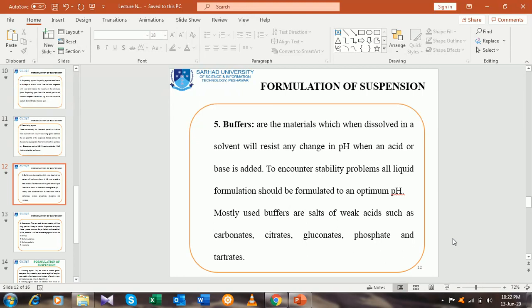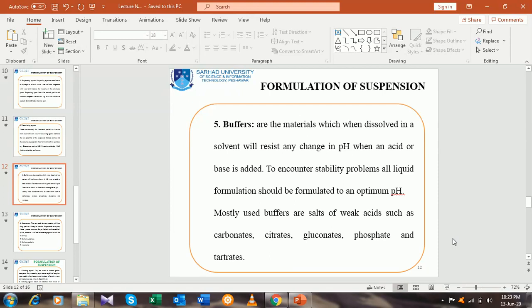Another essential ingredient for the stability and integrity of the pharmaceutical suspension is termed buffers. As you know, we have also studied buffers in the pharmaceutical emulsion, because in every liquid dosage form it is mandatory to maintain the pH within a certain limit to make it stable, and pH has a vital role in the stability of the formulation.